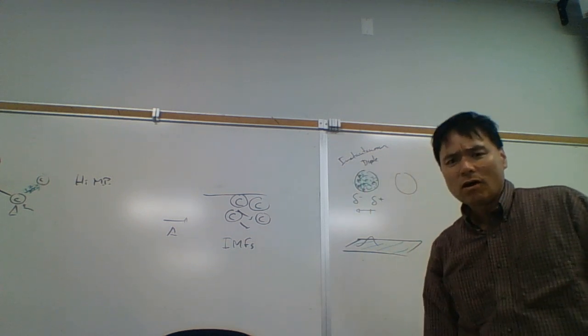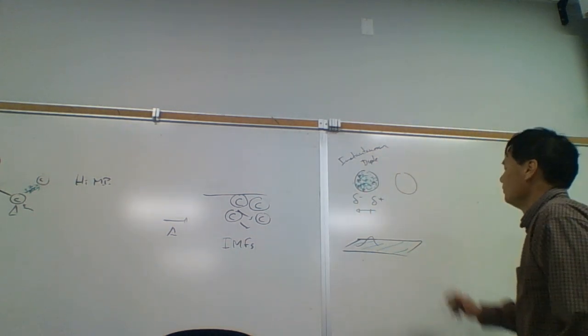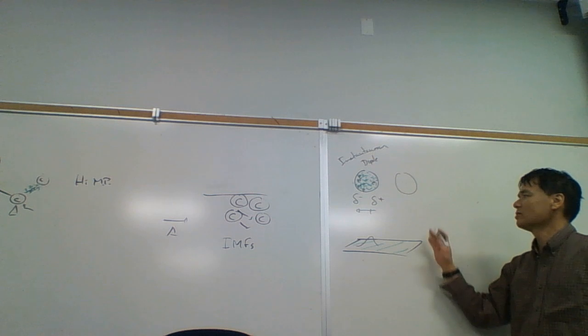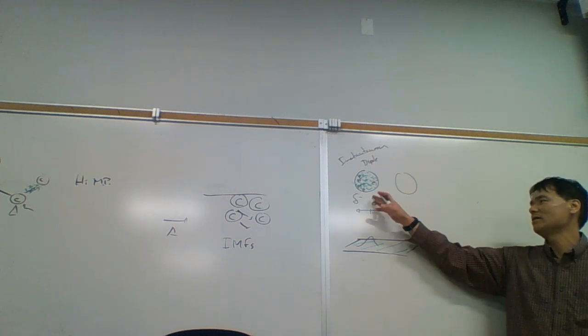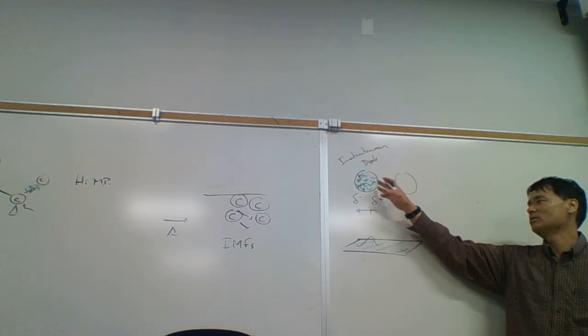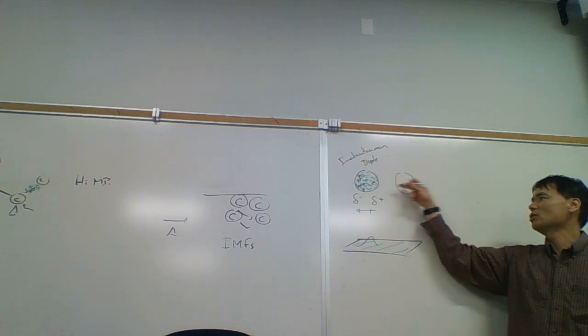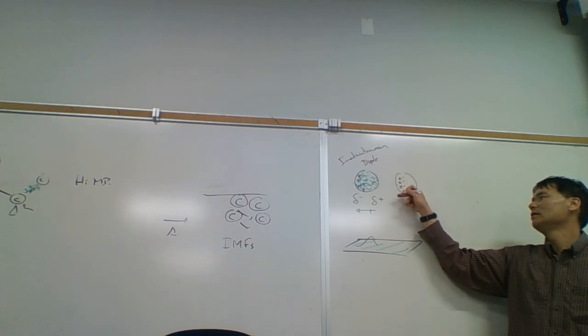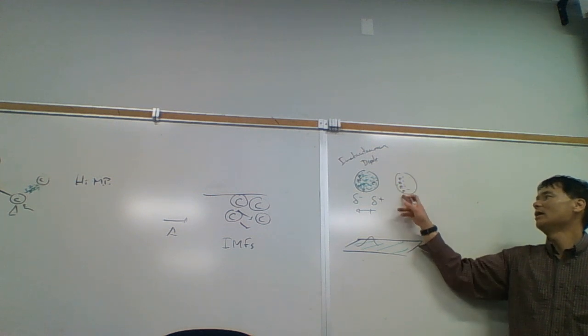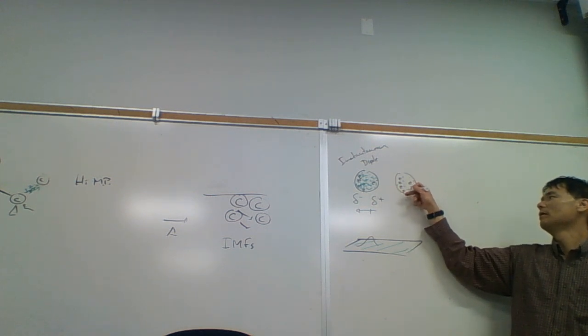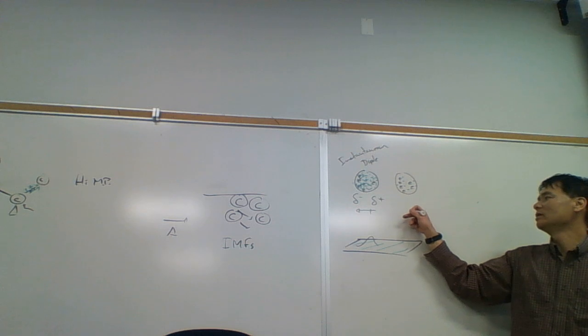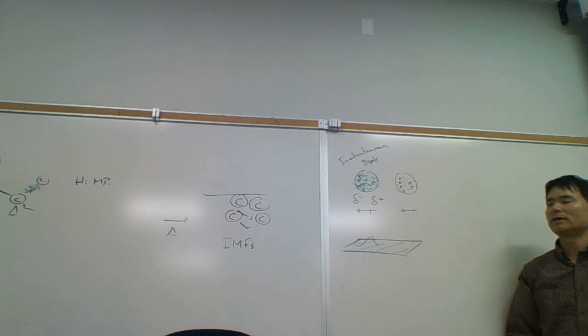Now, if there's another carbon atom nearby, then this carbon atom has 6 electrons, and those 6 electrons are going to say, hey, there's positive charge over here. If there's positive charge on the left, then the electrons are going to migrate to the left to maximize their interaction with the positive charge. And so that's going to induce a dipole in an adjacent atom.